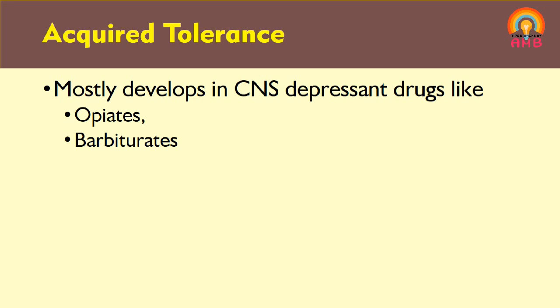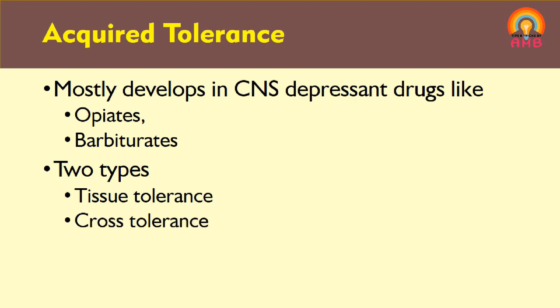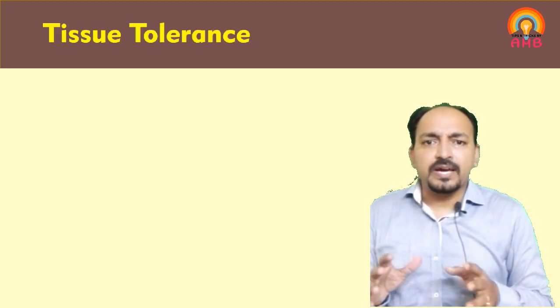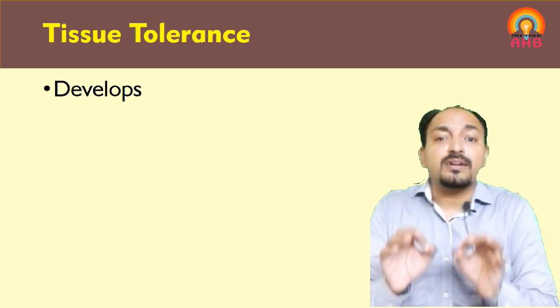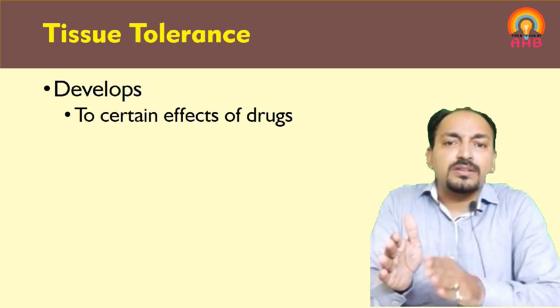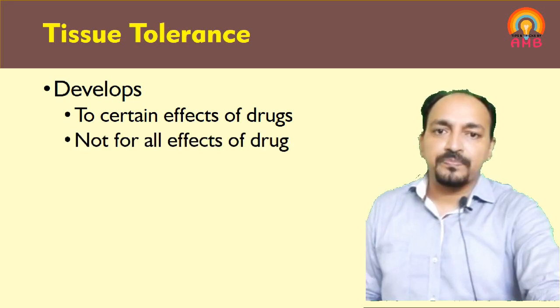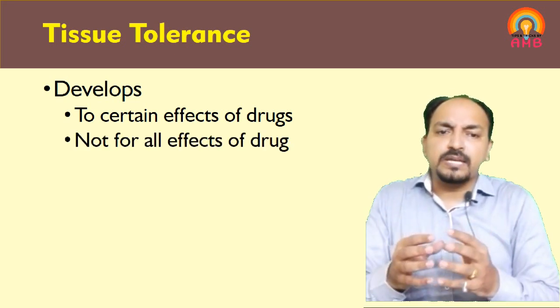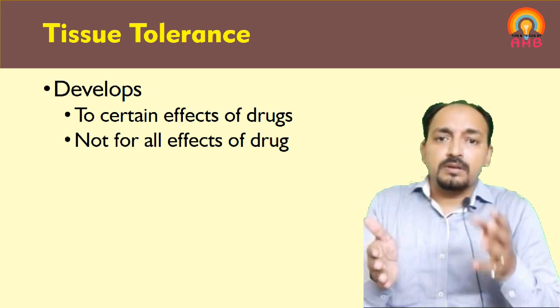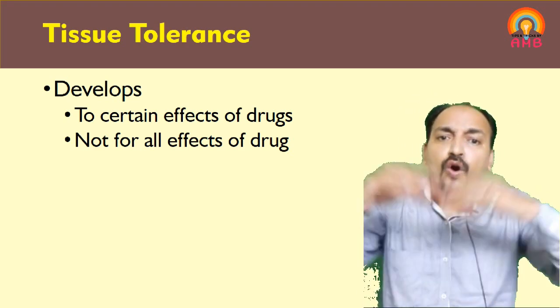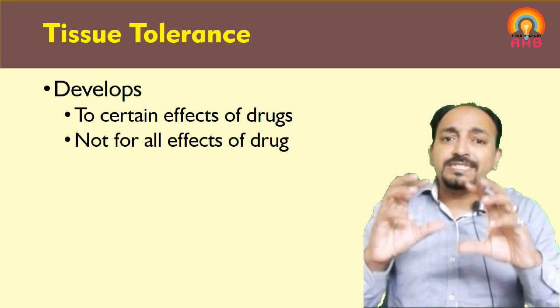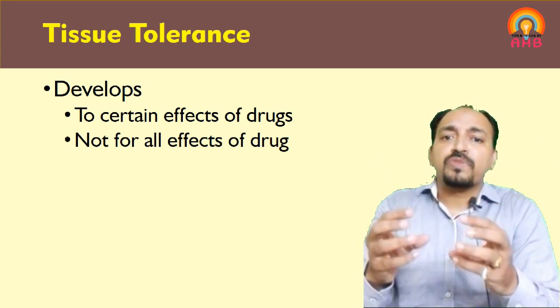Now this acquired tolerance is again subdivided into two types. First is tissue tolerance and second is cross tolerance. So we will discuss what is tissue tolerance and what is cross tolerance. So what is tissue tolerance? Here tolerance is developed to certain effects of the drug and not to all the effects of the drug. The drug is producing various effects in our body. Here tolerance is not developed to all the effects of the drug. Tolerance is developed to specific effects, some effects of the drug.